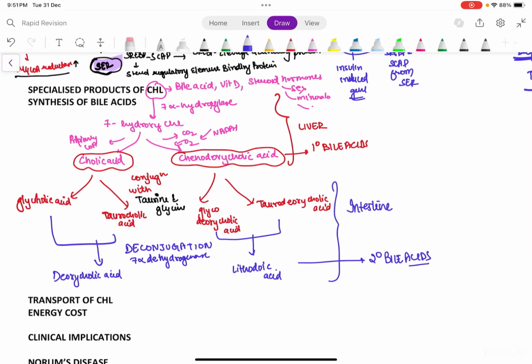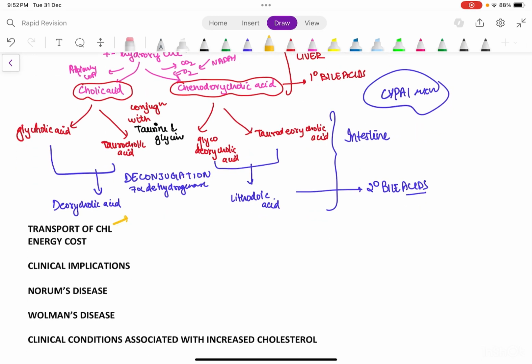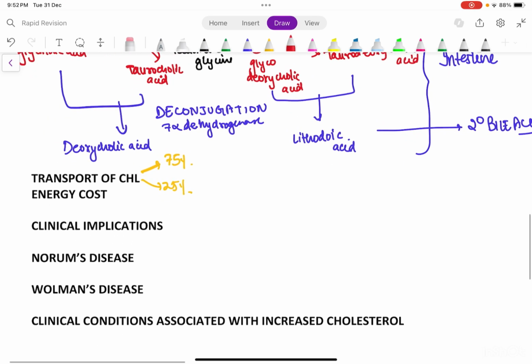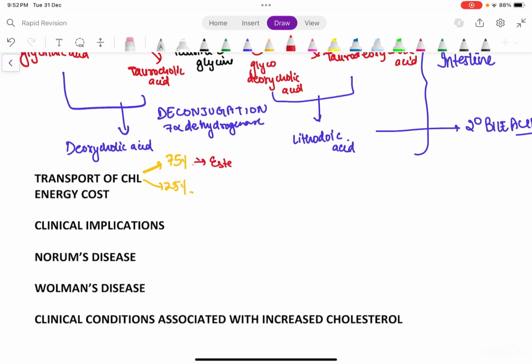The rate limiting enzyme is 7 alpha hydroxylase, and it is a CYP7A1 reaction. Then, transport of cholesterol. You need to know 75% and 25%. So 75% is basically the esterified form with long chain fatty acid, and 25% is free cholesterol.